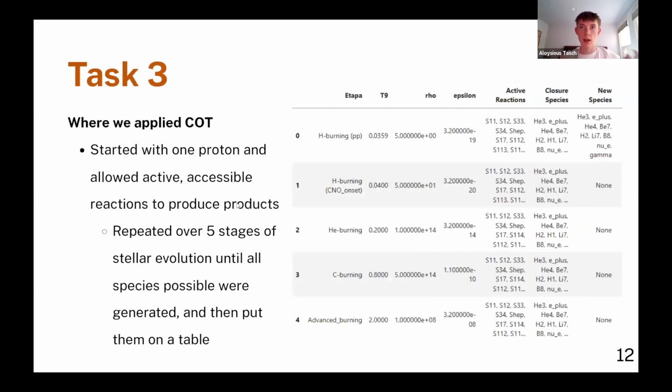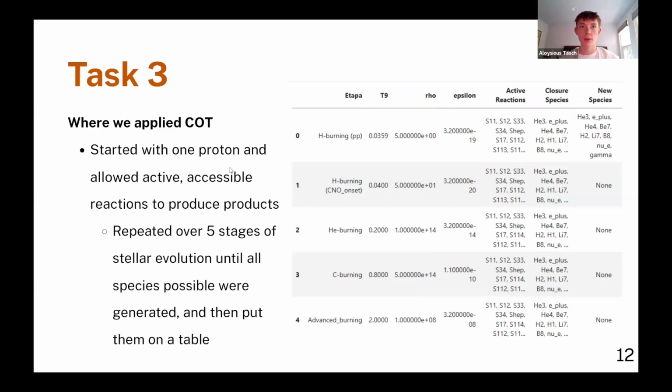And we applied this to our system. And remember, we started with only one species, which was hydrogen. So we're trying to see how much we can produce from this original set of species. So starting with the proton, we look for active reactions first. We allow those reactions to produce products, and then we add those new species to our set. And we repeat this until we get all the species possible.